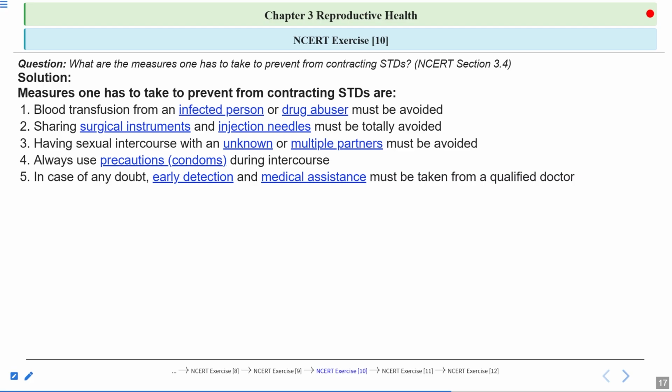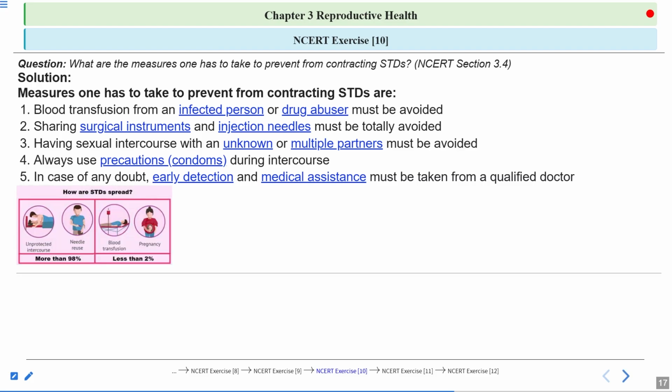Early detection will also help in preventing the spread of STDs. Here you can see how these STDs can spread. They can spread by unprotected intercourse, so condoms can be used. They can also be spread through needle reuse. In more than 98% of cases, STDs are spread during unprotected intercourse or by reusing needles, and less than 2% by blood transfusion and during pregnancy.